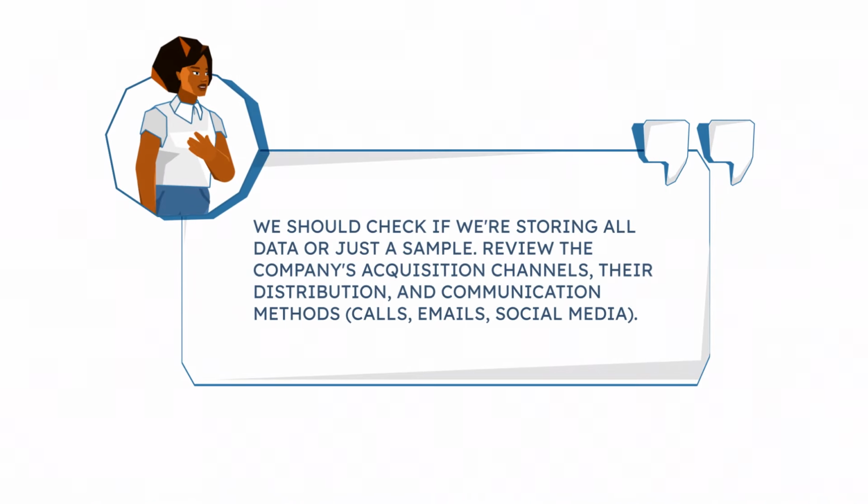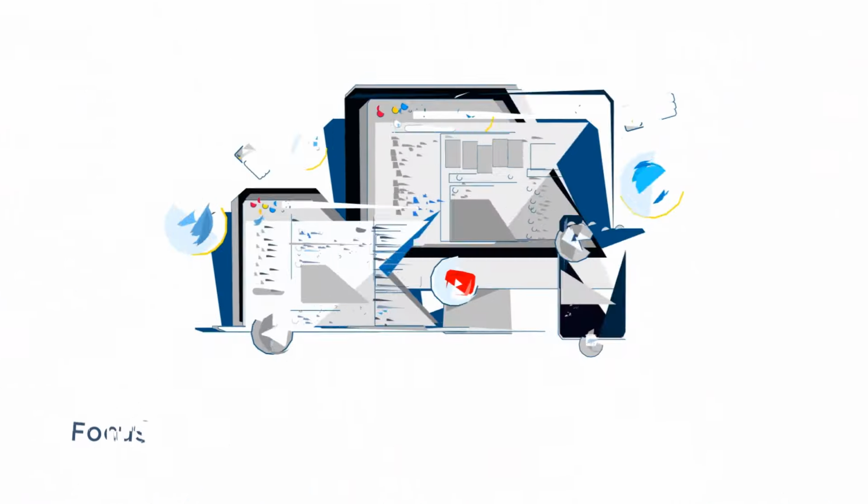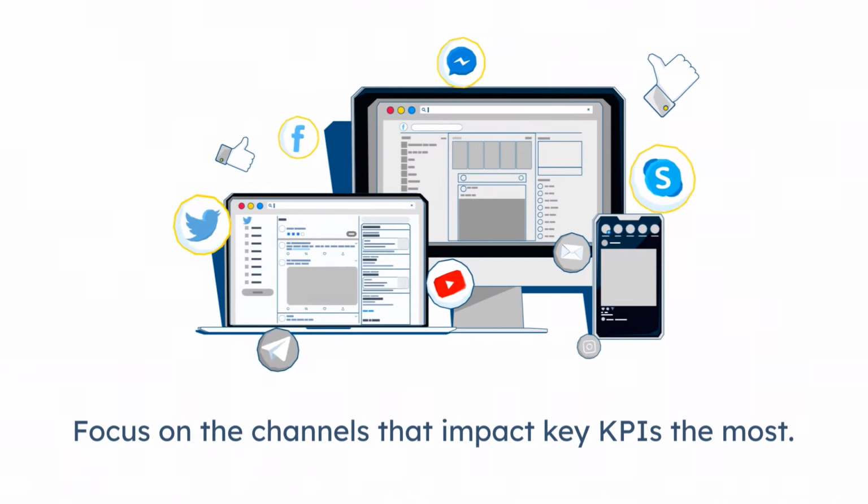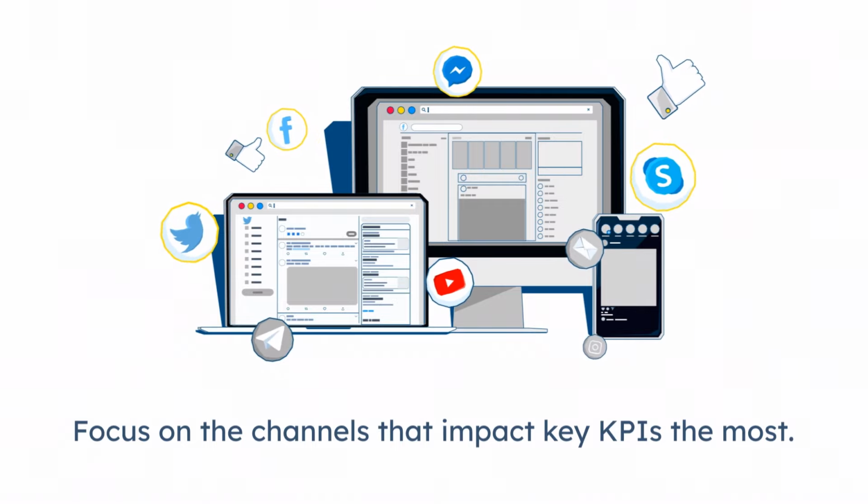What we can check is whether we store data about it, or some sample of it. What acquisition channels does the company have? What is the distribution between channels or platforms? What channels of communication does the company have? Phone calls, emails, social media marketing.